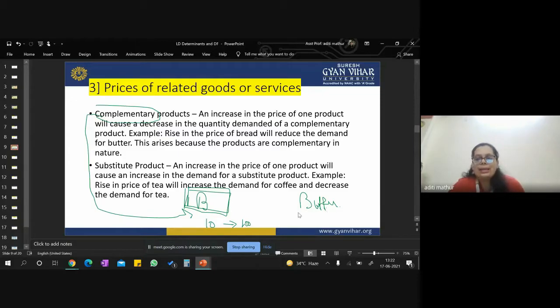And at the rate of 10, they are having a demand of 110. Okay, it might be possible because butter is used in other items, like in cooking, also in vegetables or in other food items. You need to have butter. It is one of the ingredients in cooking. So butter demand is 110 when they sell it at 10 rupees, and they both are complementary.